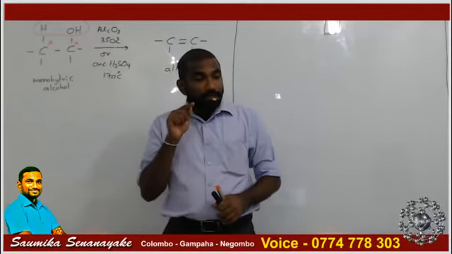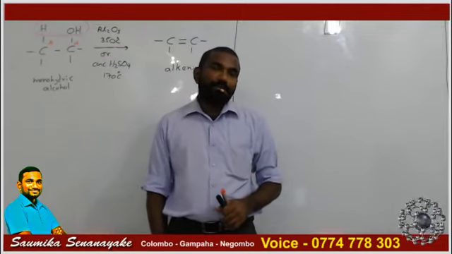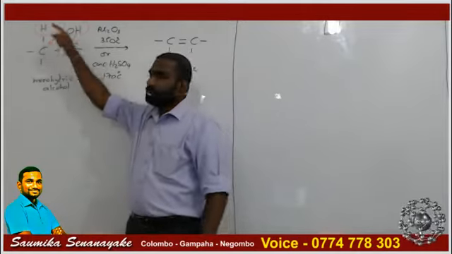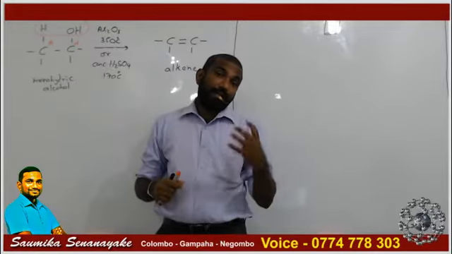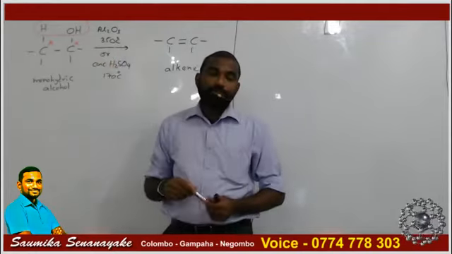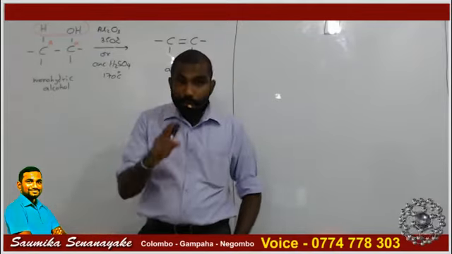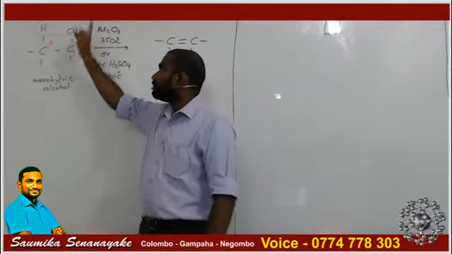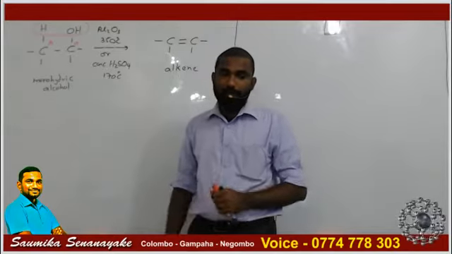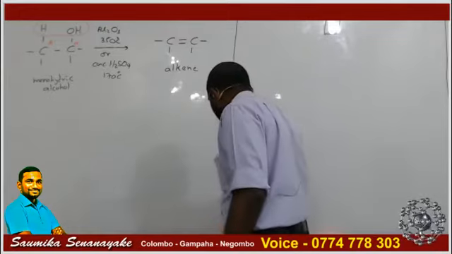The carbons which are directly bonded to the alpha carbon are called beta carbons. The hydrogens which are directly bonded to the beta carbon are called beta hydrogens. So when alcohols get dehydrated using alumina at 350°C or conc. H2SO4 at 170°C, a water molecule gets removed. To remove the water molecule with the OH group, a beta hydrogen gets removed. After the removal of the water molecule, between the alpha carbon and the beta carbon, a double bond will be formed.